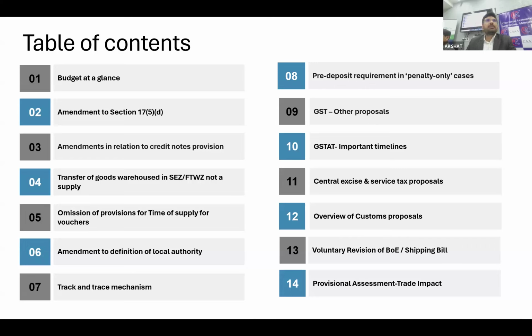Taxability of vouchers has been a point of discussion for a long time, and now that is more or less settled. We will discuss what change the budget has made with respect to the taxability of vouchers, or I would say the time of supply for vouchers, and a few other miscellaneous changes.